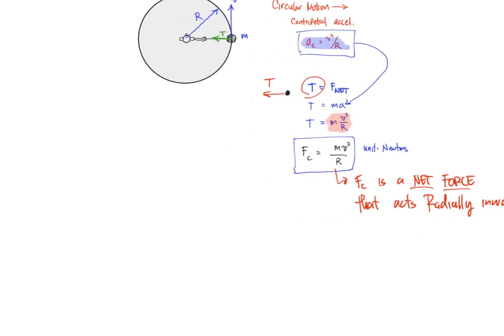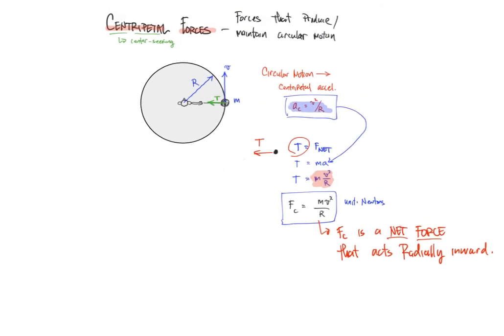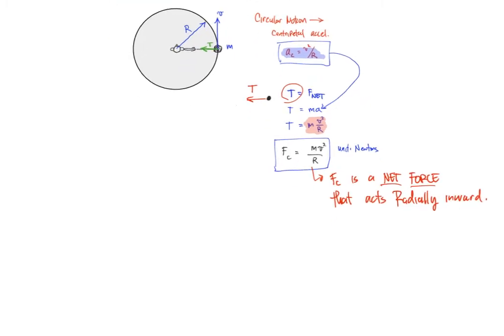And I'll get to that in a minute. But before I get to that notion, I just want to point out that sometimes it can be actually kind of hard to identify what the centripetal force is. So let me give maybe just one other example where you might have circular motion and it's not necessarily super obvious what the object is that's moving in a circle.